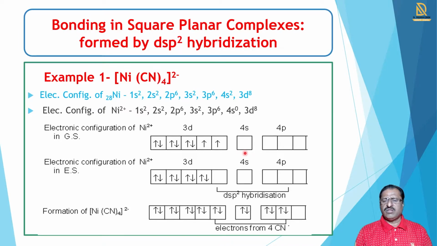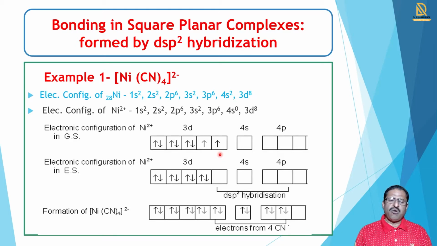Actually one s orbital and 3 p orbitals are necessary, but we require one empty d orbital. In the ground state, this empty d orbital is not present.